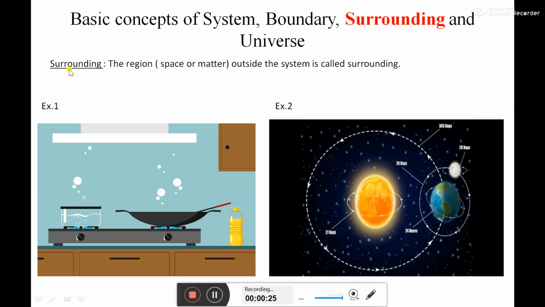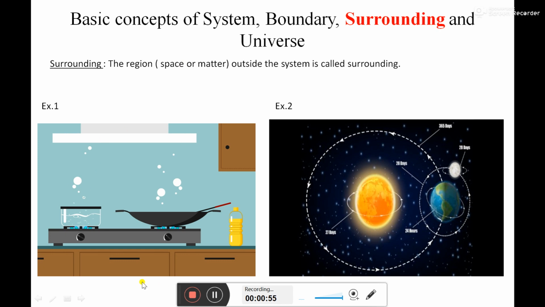As per the definition, surrounding is nothing but the region which is present outside the system. That region may be a space or it may be matter. So whatever region is present outside our specified area, or outside our specified volume or specified system, is nothing but the surrounding. So let's take the example.